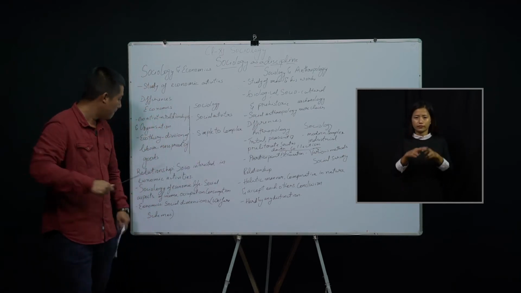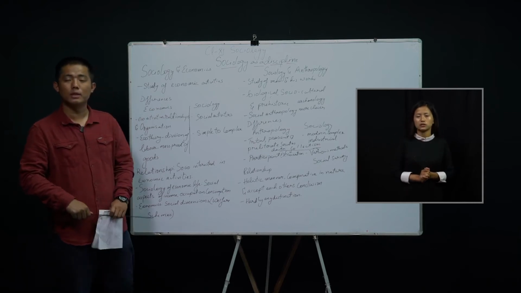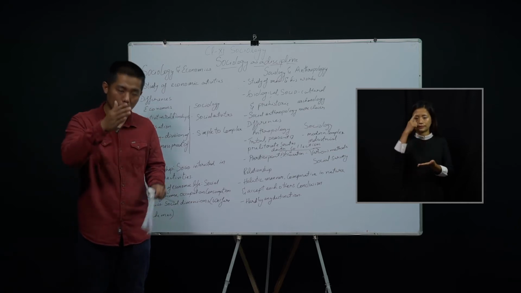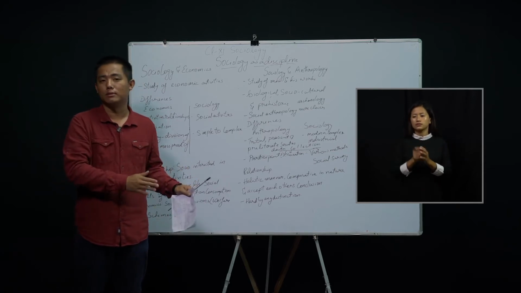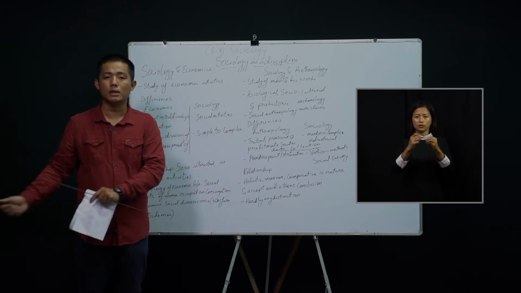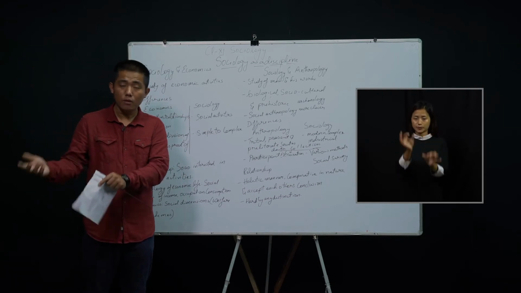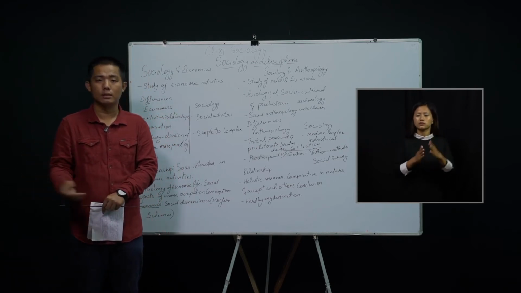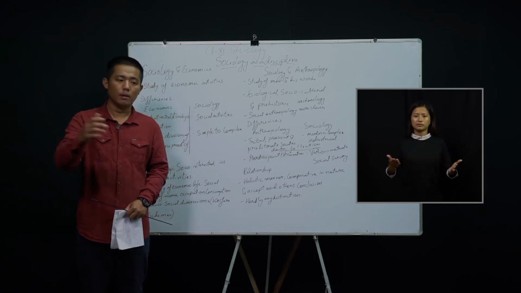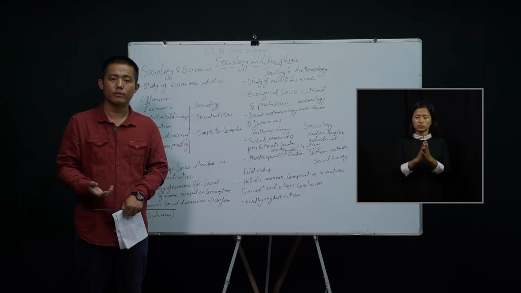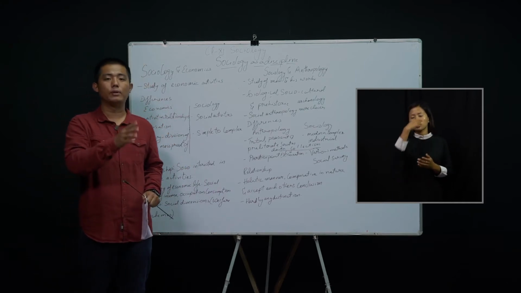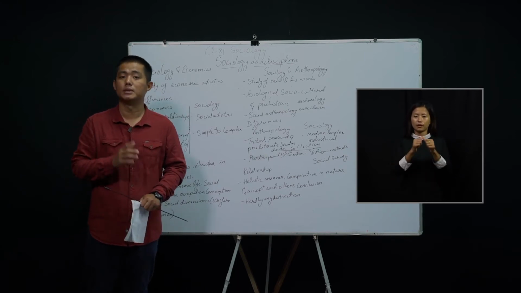Because of the mass of production of goods, because of the goods that they produce, it demands them to divide the labor among themselves. For example, a laborer who is cutting the bamboos will not be able to sell the final products in the market. But again, those people who sell those products may not be able to operate the machines. So there is a proper division of labor which is created because of the mass of production. That is what Adam Smith says.